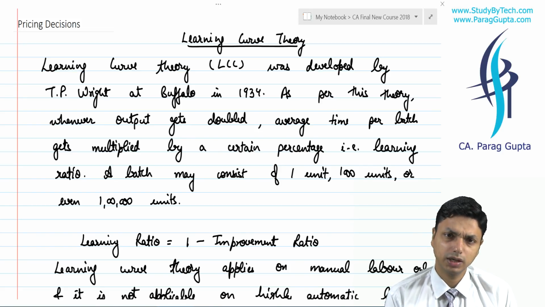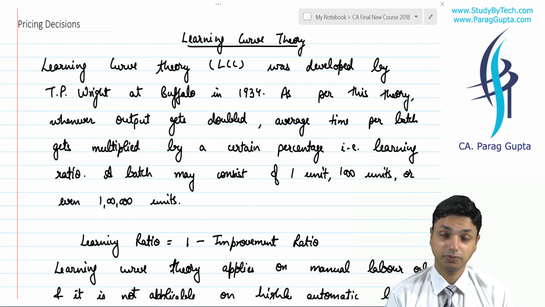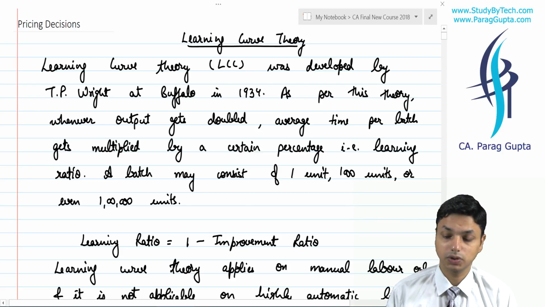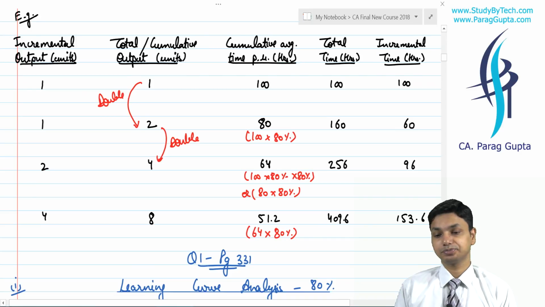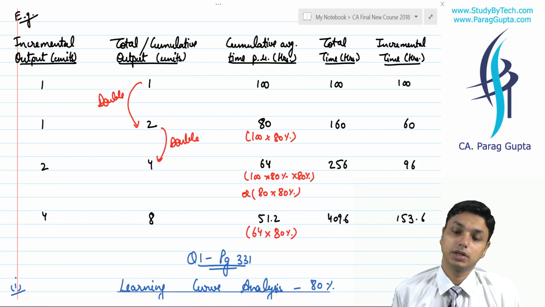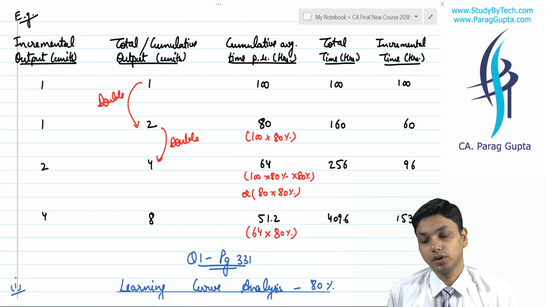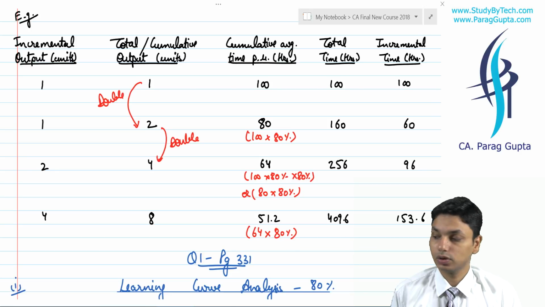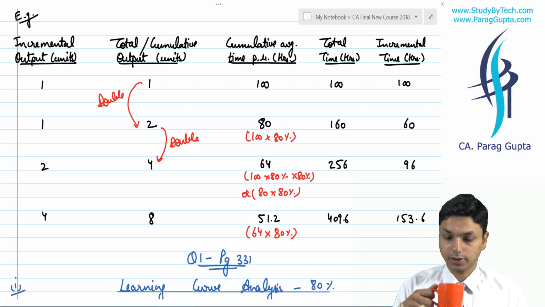I told you that there are certain methods that defined learning curve theorems as per incremental time and total time, but we are going to follow the learning curve theorem as per cumulative average time per unit, and not as per total time or incremental time.